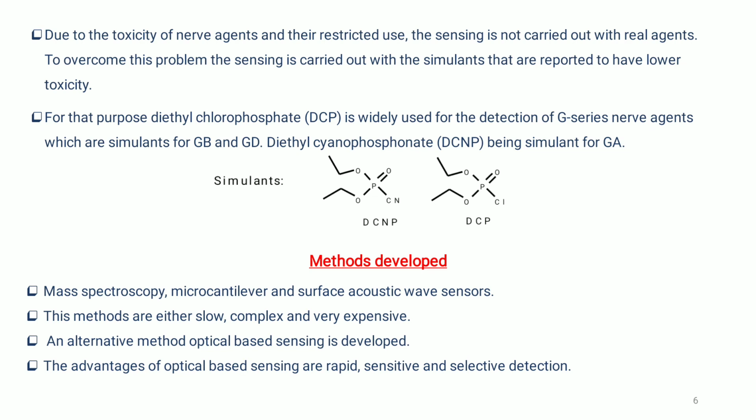Since nerve agents are highly toxic, it is not possible to use the real nerve agents. So nerve agent mimics are used, such as diethyl chlorophosphate and diethyl cyanophosphate, in short DCP and DCNP, due to their low toxicity and similar activity towards tabun and sarin respectively. The structures of DCP and DCNP are